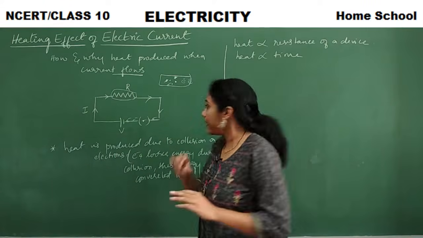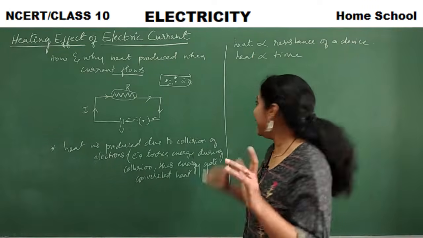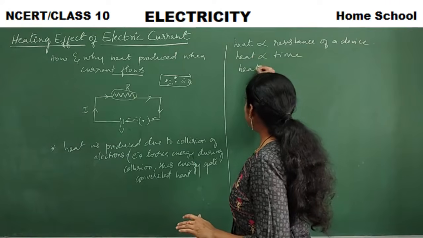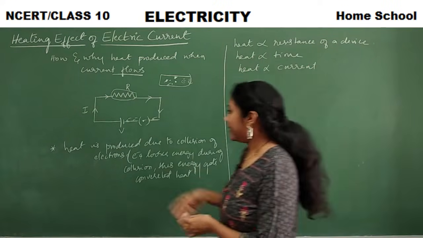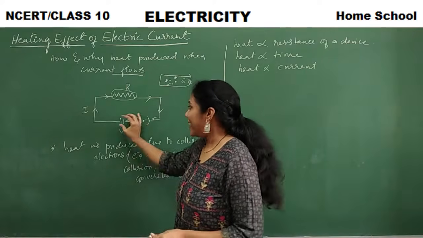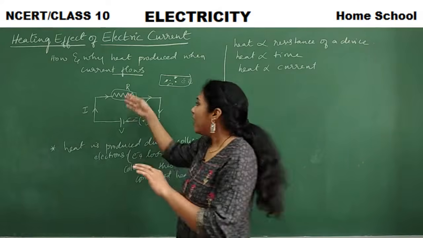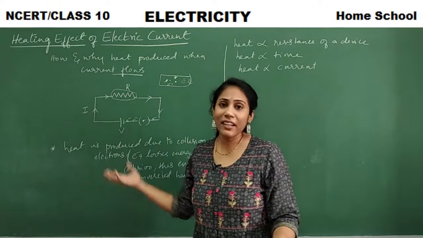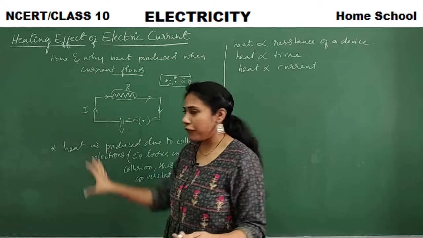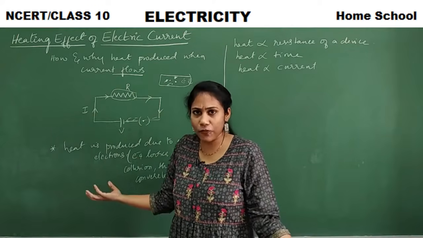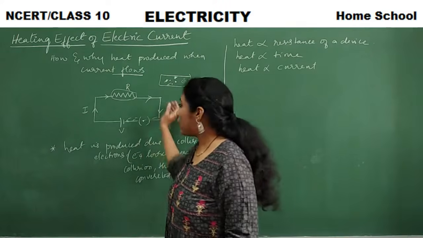If more collisions occur, definitely more heat is produced, right? And I can also write heat is directly proportional to current. Yes or no? Current in the sense flow of electrons. When electrons start to flow, then only you would observe collisions happening in a device having resistance. If current doesn't flow, electrons are not moving.